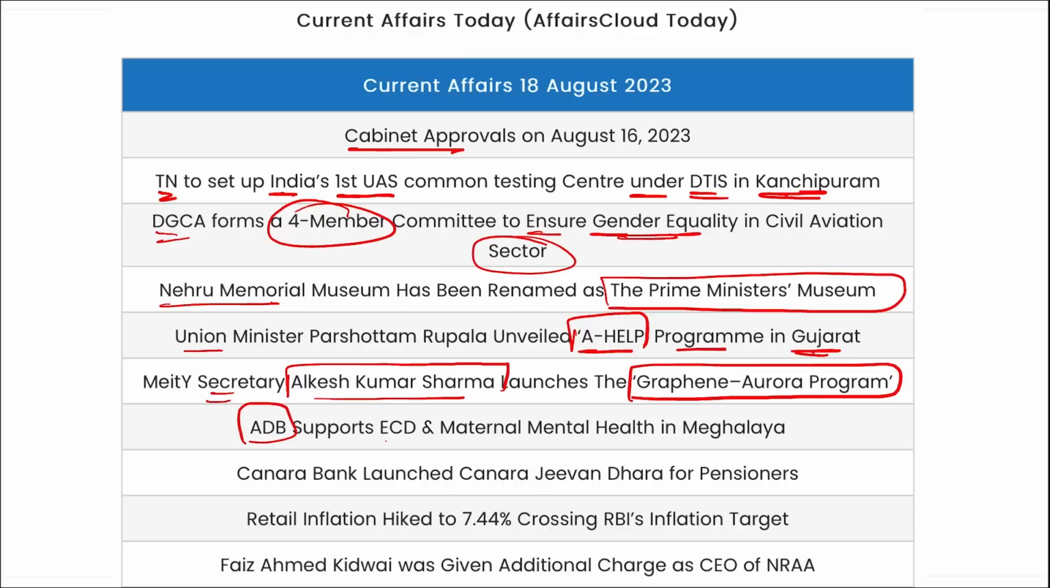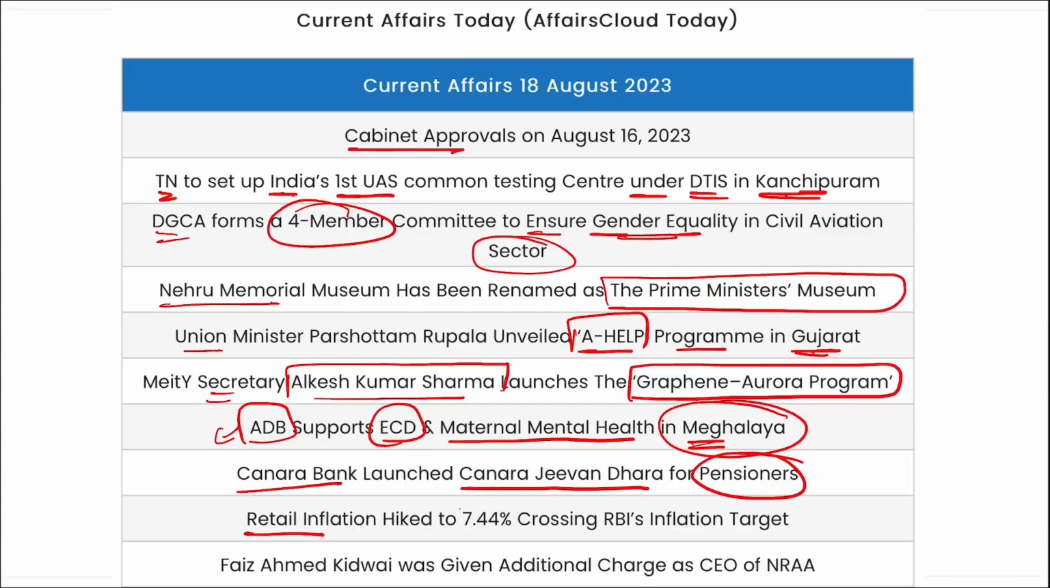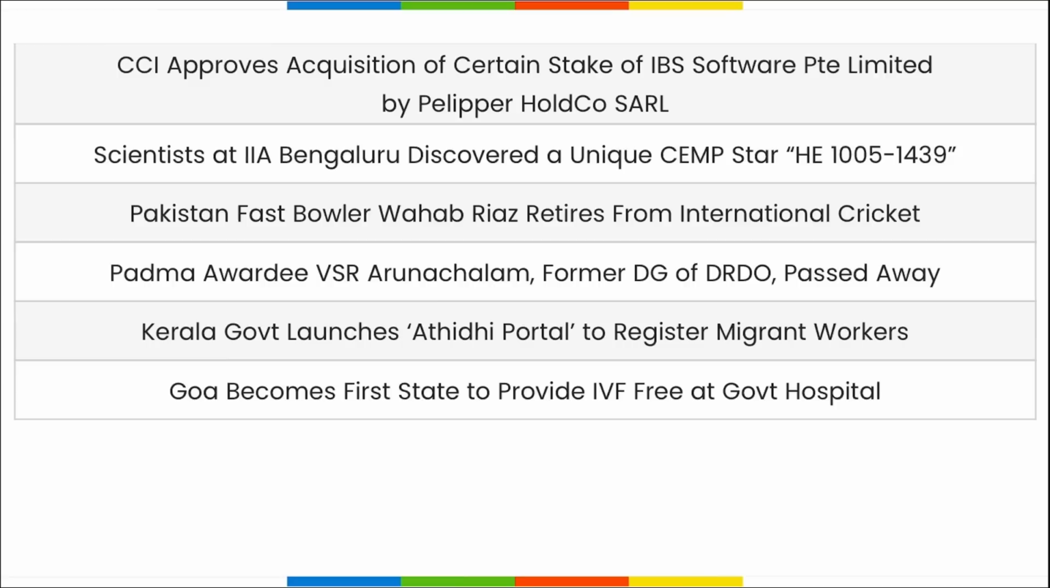Asian Development Bank will support ECD and maternal mental health in Meghalaya. They will be set up with this amount contributed by Asian Development Bank. Various Anganwadi centers will be opened in the state of Meghalaya. Then Canara Bank has launched Canara Jeevan Dhara for pensioners. Retail inflation hiked to 7.44%, crossing the RBI's inflation target. And Faiz Ahmad Kidwai was given the additional charge as the CEO of NRAA. Next, CCI has approved the acquisition of certain stakes of IBS Software Pte. Limited by Pelipper Holdco SARL.